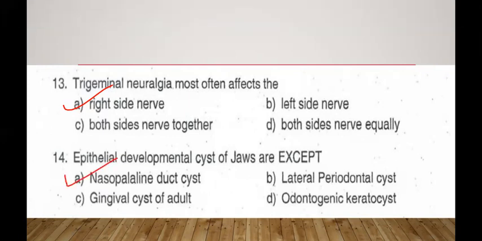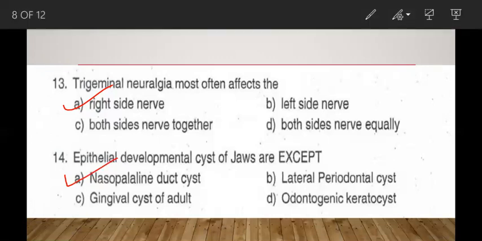Shear has classified developmental cysts under the odontogenic category. So in this option, except nasopalatine duct cyst, all are derived from odontogenic tissues, whereas nasopalatine duct cyst is possibly derived from the remnants of the nasopalatine duct. So consider nasopalatine duct cyst as the answer of this question.